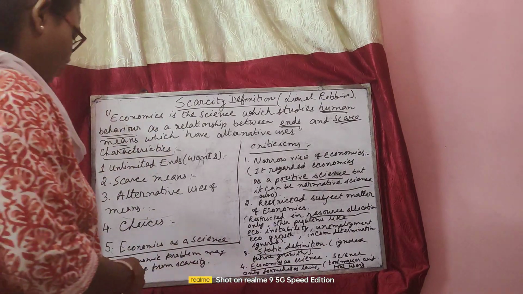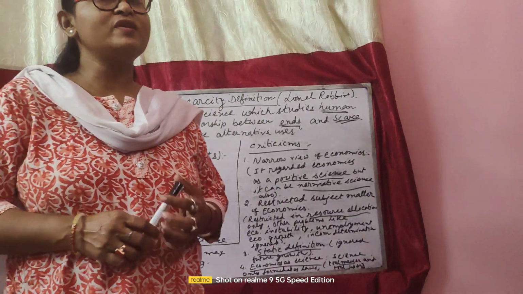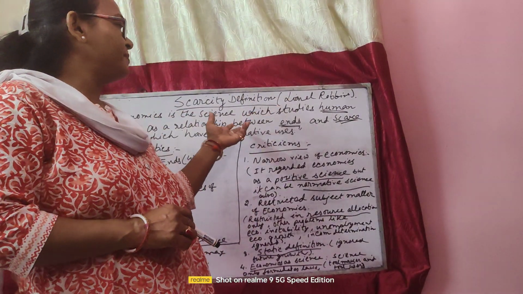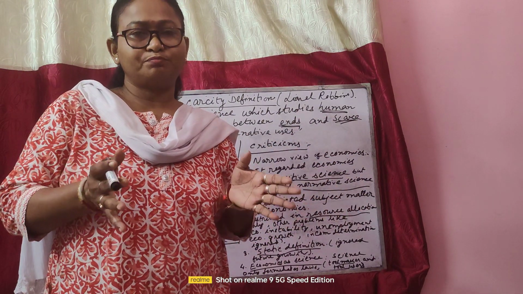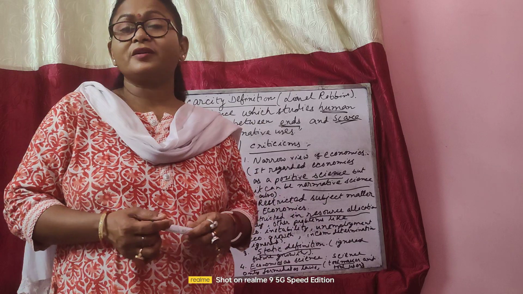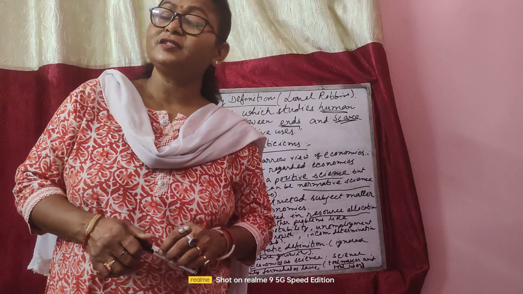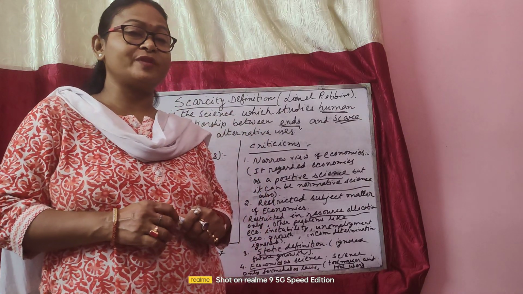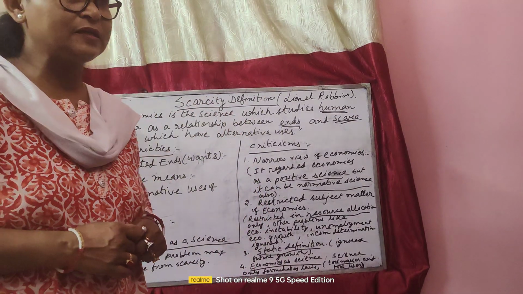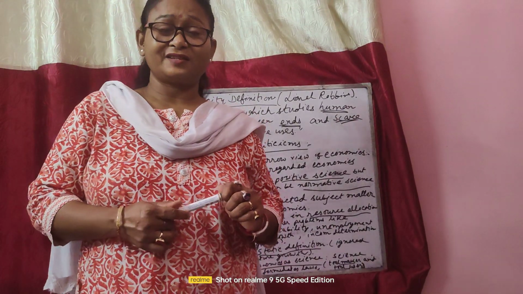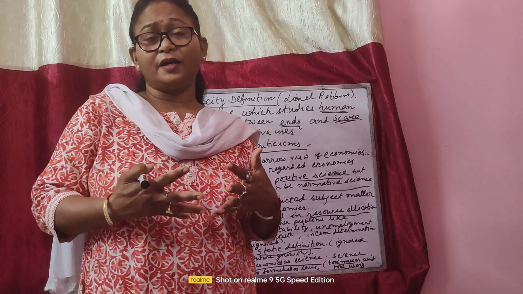And the fifth point I have written is that economic problems may not always arise from scarcity. His definition is based on scarcity only. That means the resources are less in amount, that's why we have a problem. But it is not always the case that economic problems arise due to scarcity only. They may arise from overproduction also. You may have seen that in 1930 the USA faced recession. That means there was the Great Depression.